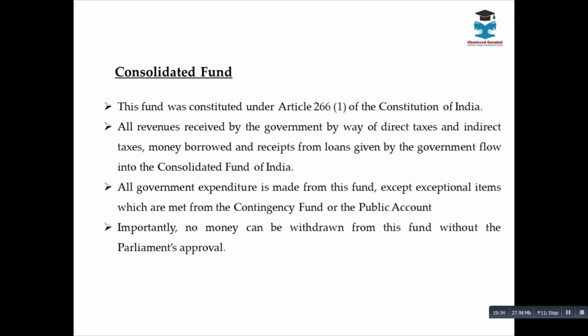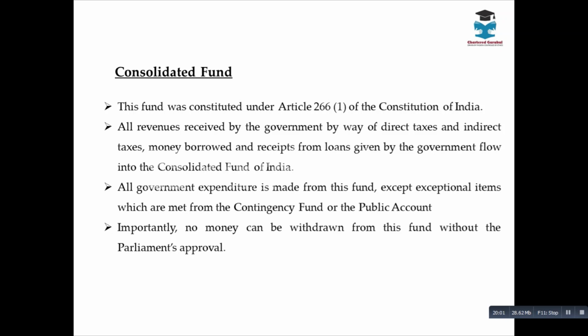Consolidated Fund of India. Now, the Consolidated Fund is similar to, you can say, a bank account of the government. When I say central government, state government, each state government will have its separate account. There are multiple accounts, such as the contingency fund and the public account. There are so many funds. But this Consolidated Fund of India, you can say, is the mother of all the accounts,